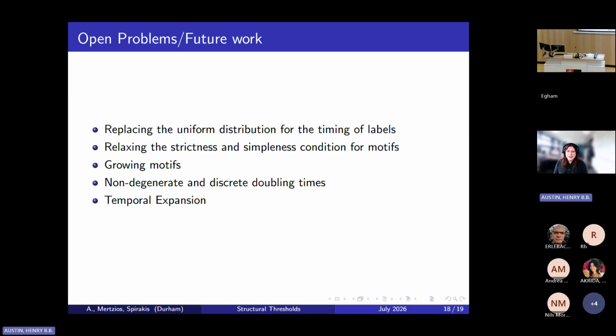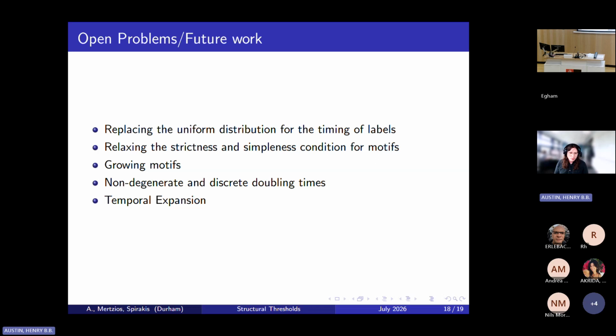And then finally, for motifs, I mentioned briefly earlier the idea of growing motifs, and this maps naturally to questions of, for example, the length of the longest time-respecting path, or the delta temporal clique problem. Both of these can be simulated by looking at the size of large temporal motifs, but both require very different approaches. We actually took a look at the delta temporal motif problem, and we were unable to obtain very sharp thresholds for it. This is due to the fact that the label distribution and the ordering show up so strongly in this setting once you move away from constant size motifs.